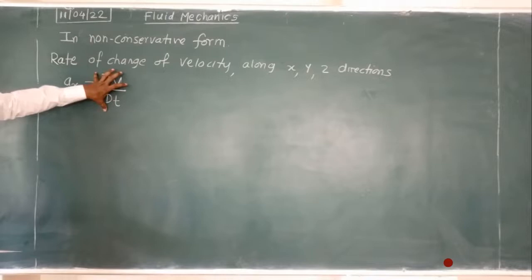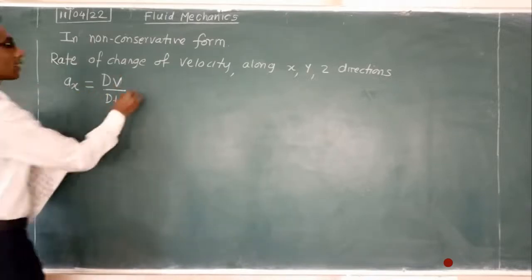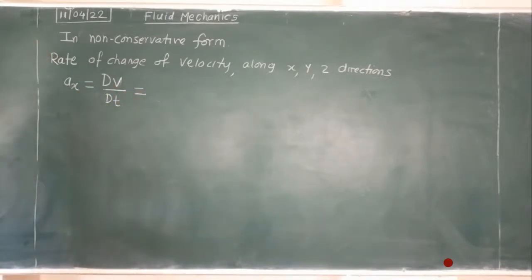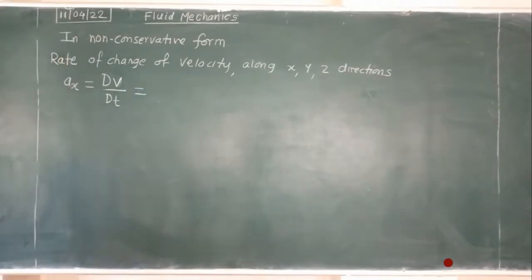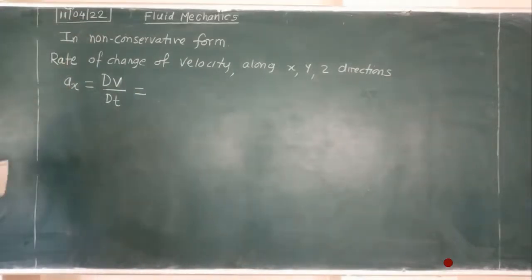Now this is the total derivative. This total derivative will be the summation of two major components, convective and local. Convective we will write in the envelope.